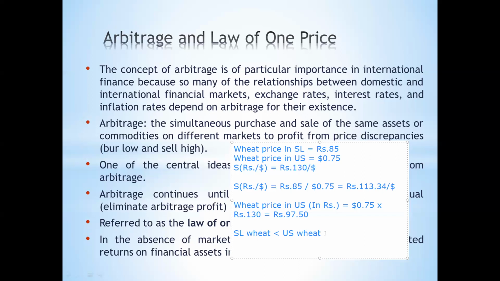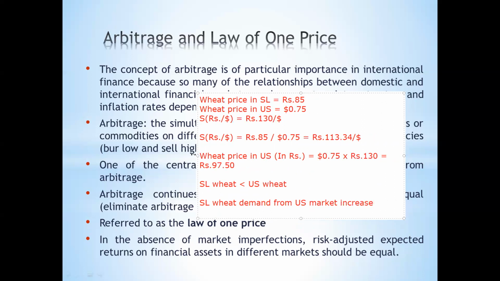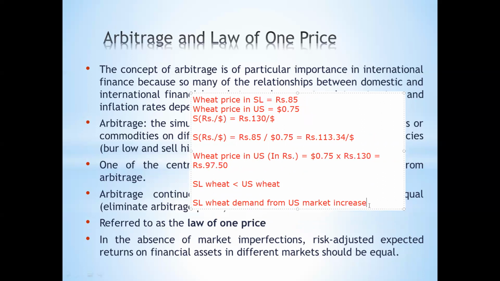So what we can see here is that the demand for Sri Lankan wheat from the US market increases. Why? Because Sri Lankan wheat is getting cheaper.